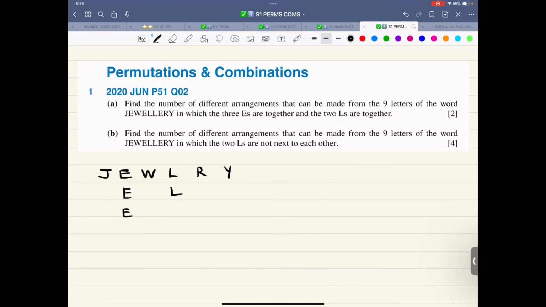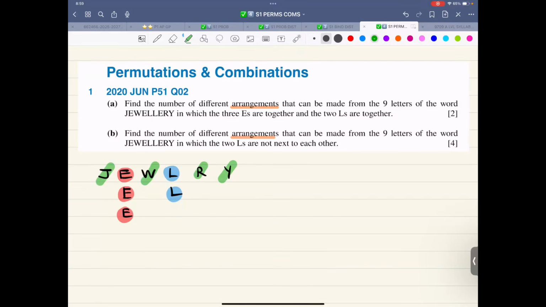Both parts are about arrangement. So let me just highlight it. This is about arrangement, this is about arrangement. This is an nPr question. Second thing, what I need to do is this thing. There is 1 E, there is 2 E, there is 3 E, and then there are two L's, and then there is a J, an R, a W, and a Y.